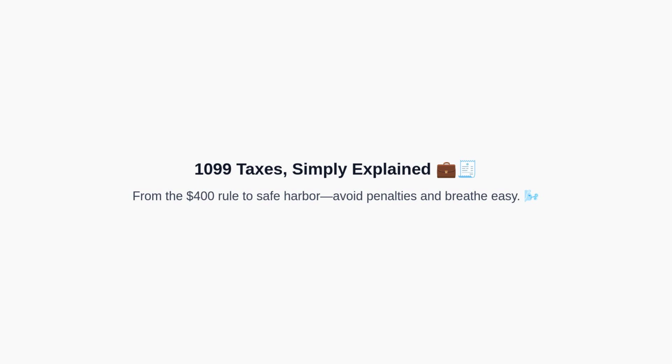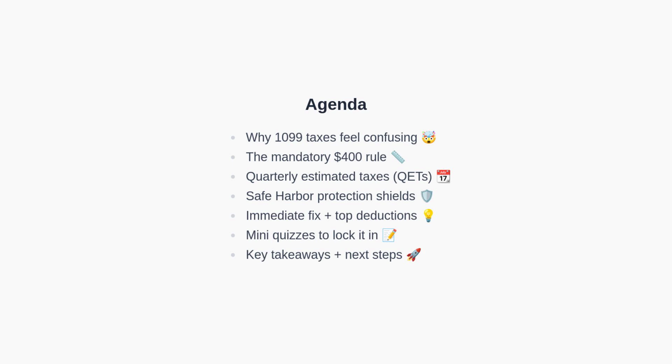Welcome to our deep dive on surviving the 1099 world as a contractor or side hustler. First, we will demystify the $400 rule, quarterly estimated taxes, and safe harbor protections. Then, we will walk through a practical step-by-step fix and share deduction strategies to lower what you owe. Finally, we will test your knowledge with a quick quiz and wrap with key takeaways so you leave confident and calm. To guide you smoothly, here is our roadmap.